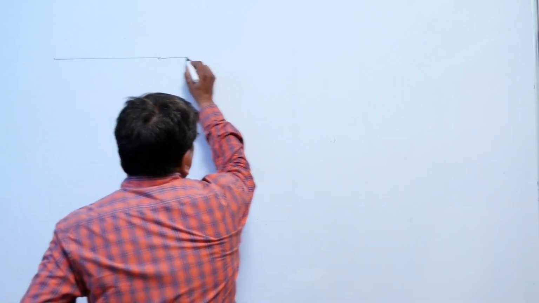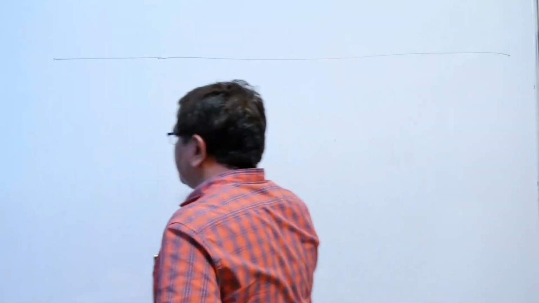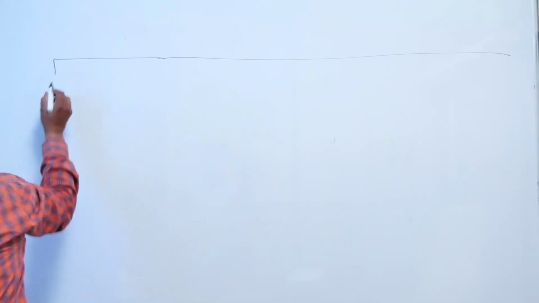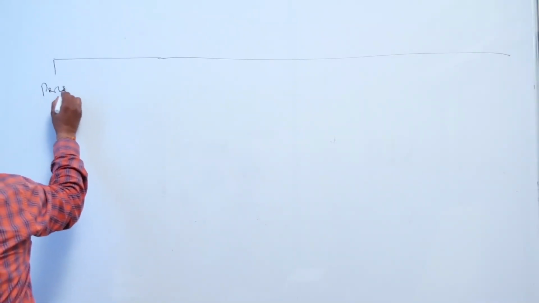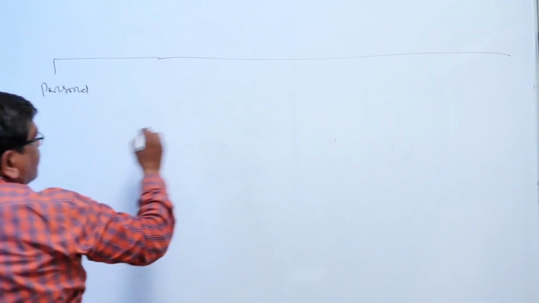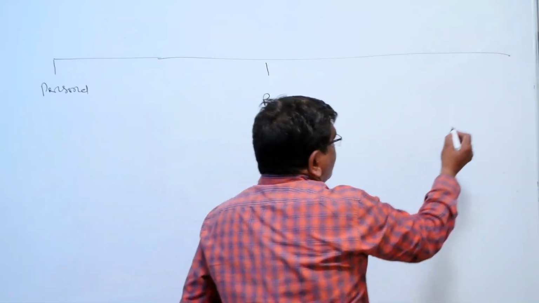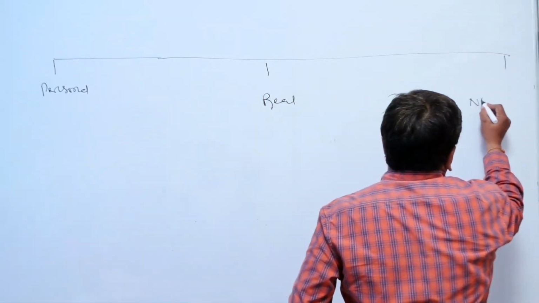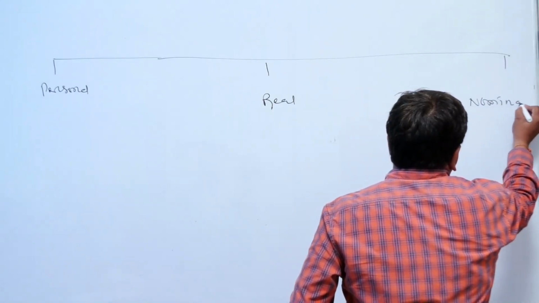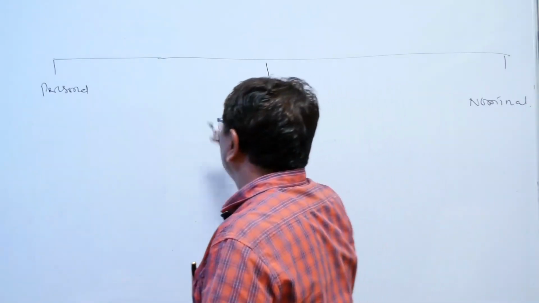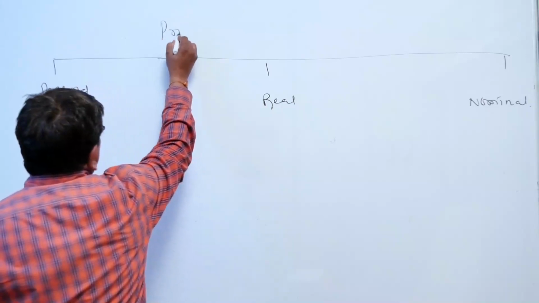There are three principles related to personal, real and nominal. So here we can write principles of accounts.